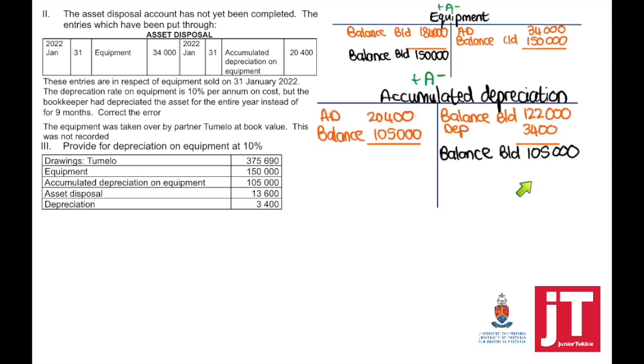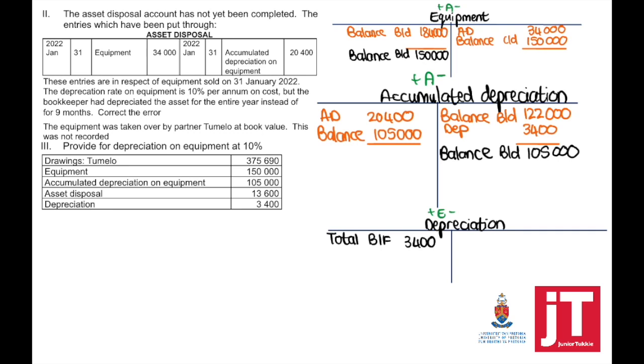Accumulated depreciation, the 105,000 was after the accumulated depreciation total on the asset which we've disposed of was taken out, which included the balance in the beginning plus the updated depreciation on the asset which we sold, which was calculated incorrectly. So it means that the balance in the beginning, before all of this, was 122,000. It's important to understand what happened so that you know how to correct the mistakes.